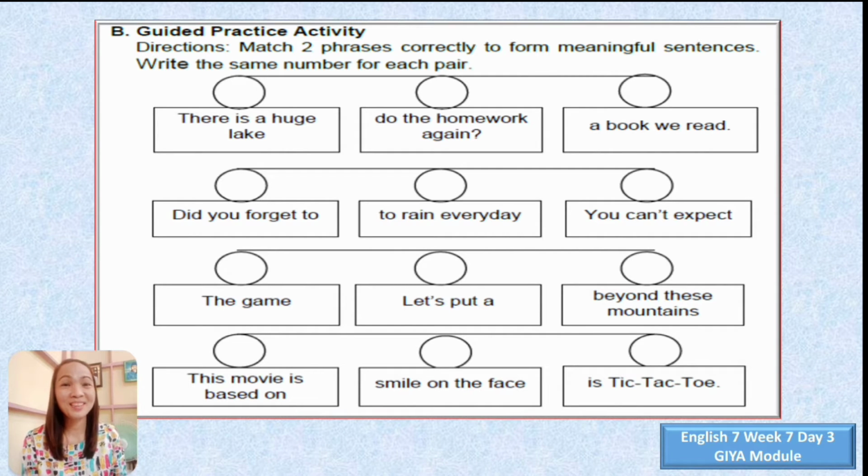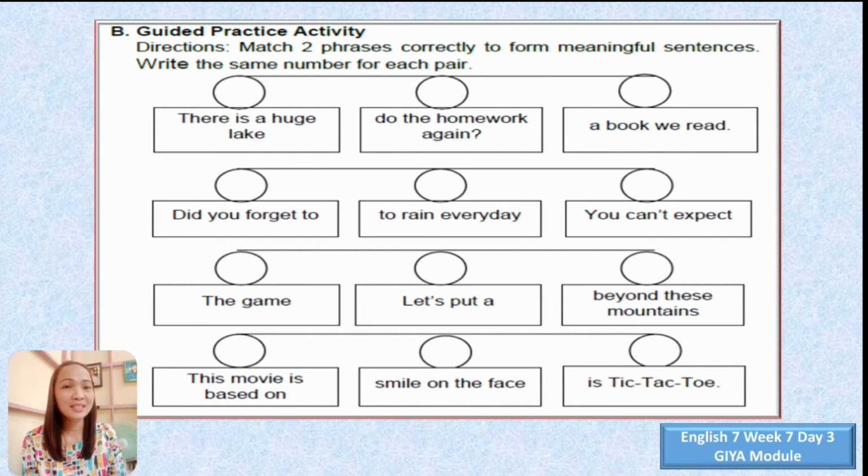Let us start with the guided practice activity directions. Match two phrases correctly to form meaningful sentences. You have to write the same number for each pair. So you can answer this randomly, like you can choose which would be the first pair that you're going to have. For this activity, I'll be giving you two examples of pair.